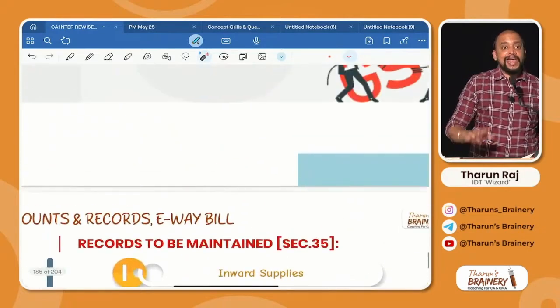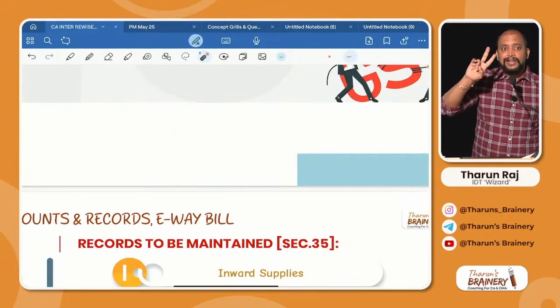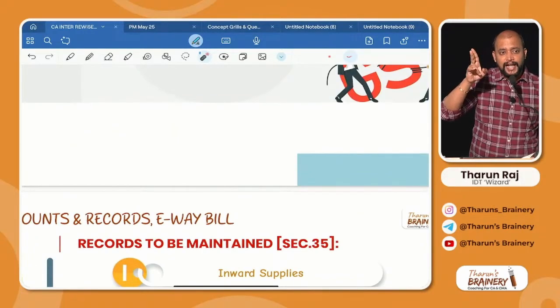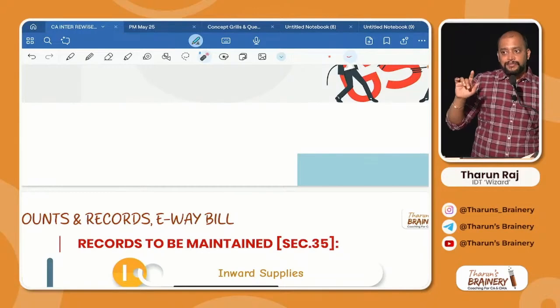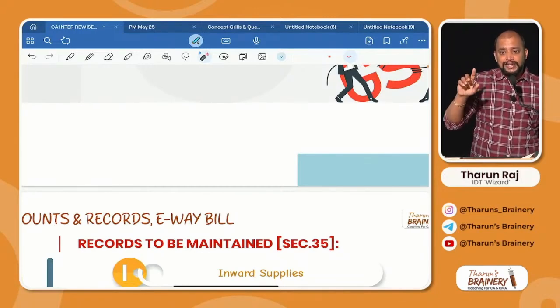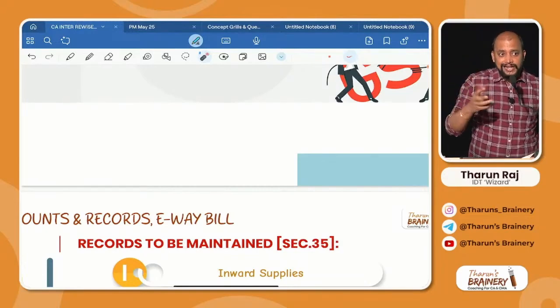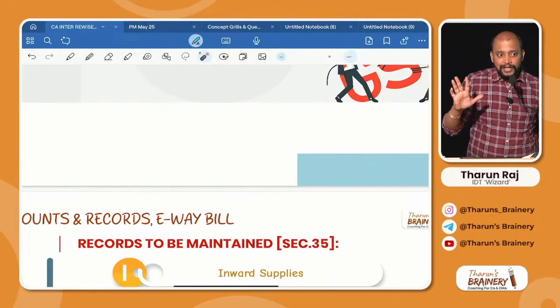So tell once again, I, inward supplies. F, foreign trade means import or export. Then O, outward supplies. Then R, RCM. M, manufacturer production. A, advances received, paid, adjusted. T, tax details. What tax? Input tax, output tax. Yes, stock details.